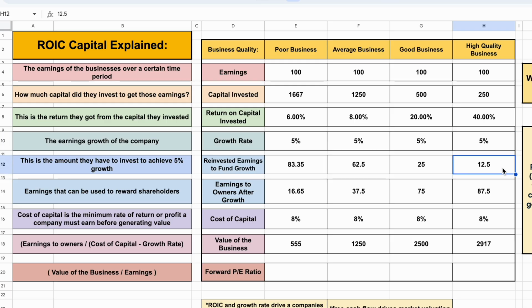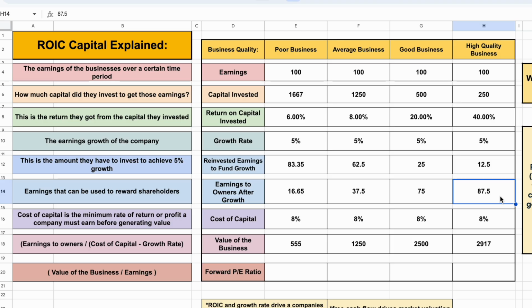So for the high quality business, that leaves over $87.50 for earnings to owners after growth. Because remember, we have $100 total dollars in earnings. So in order to achieve 5% growth, they use $12.50 of that earnings, leaving $87.50 left over. So these are earnings that can be used to reward shareholders. They can do things like pay down debt, they can buy back shares, they could pay out a dividend, or even attempt mergers and acquisitions. So again, we're trying to see, how does this affect the valuation of the company?